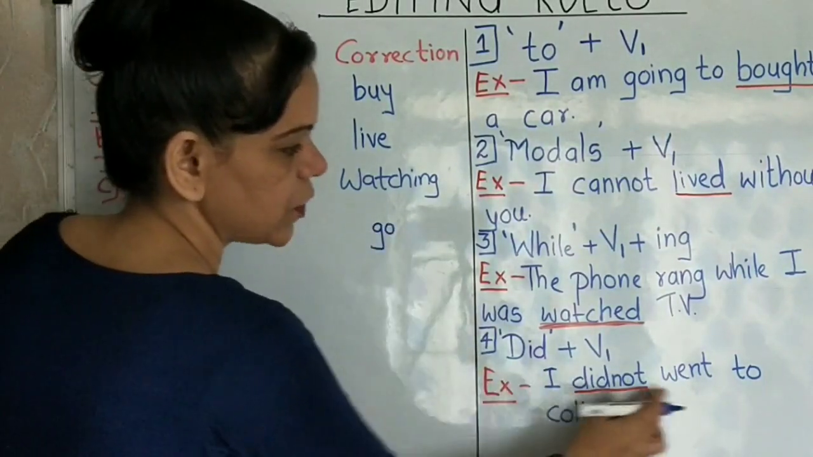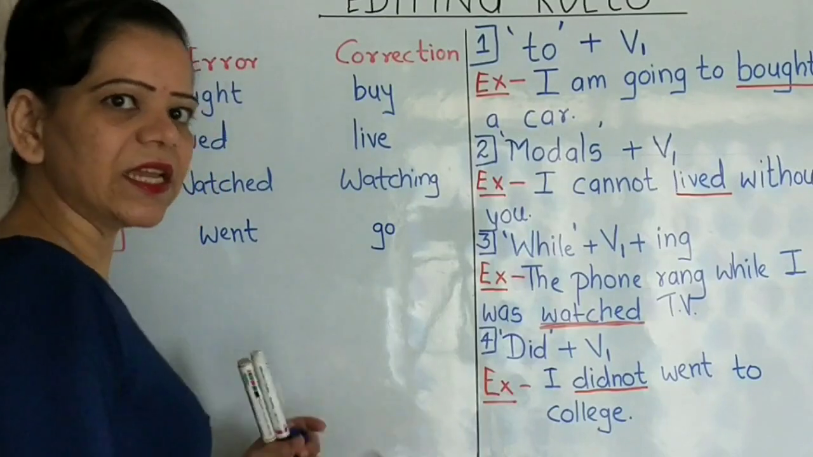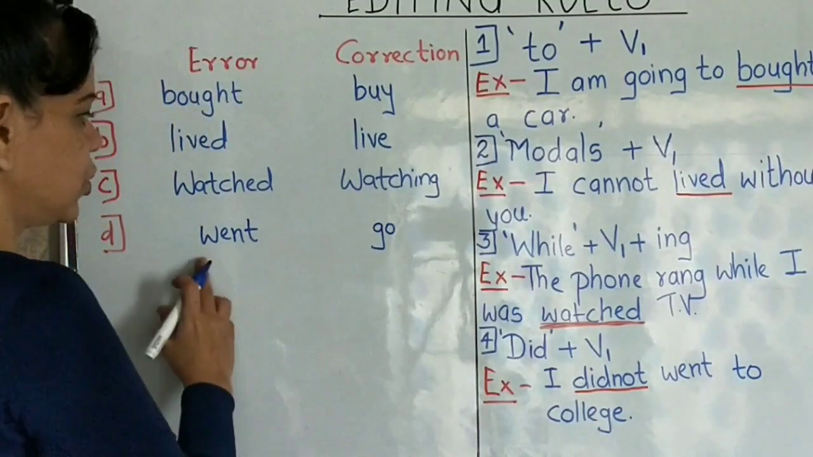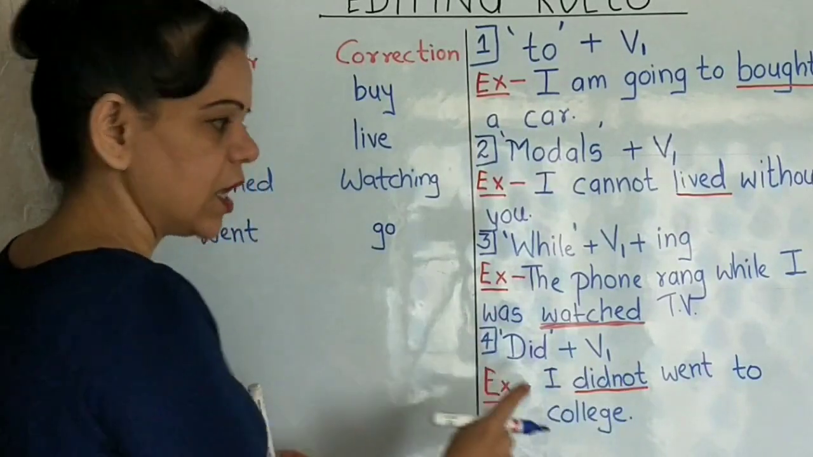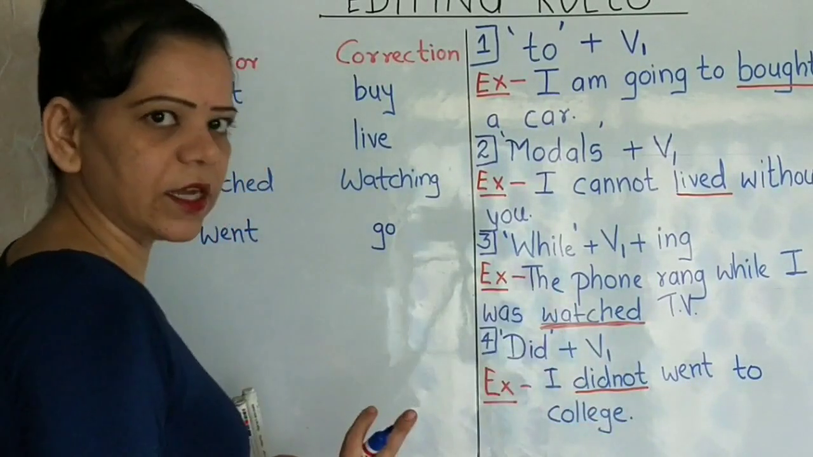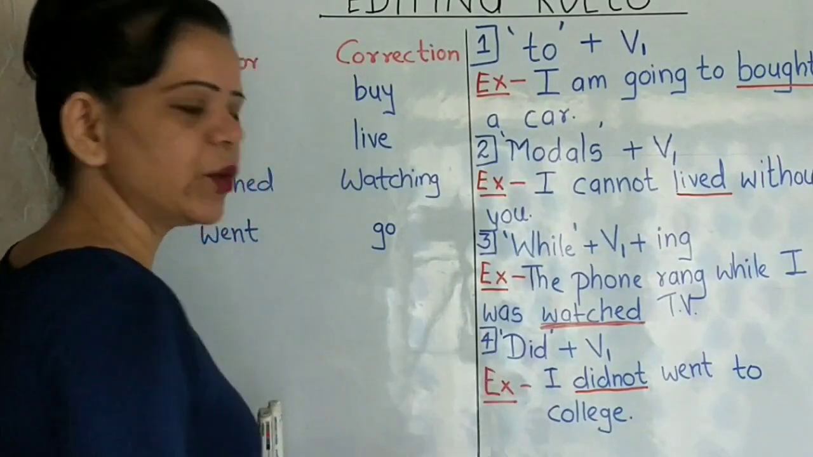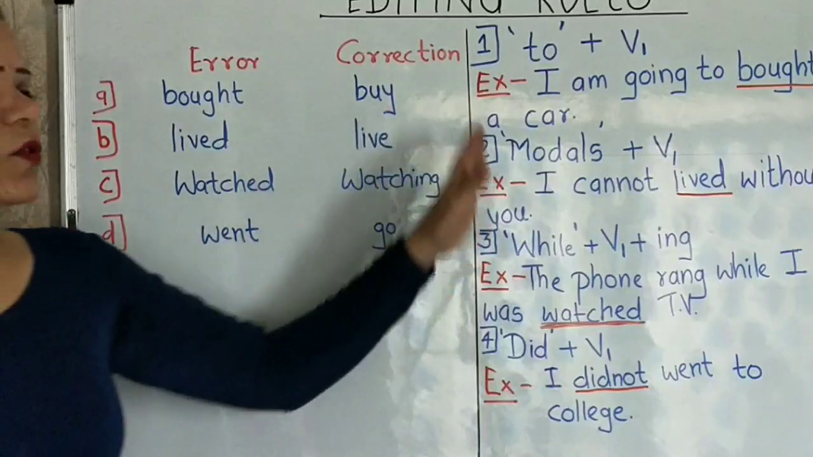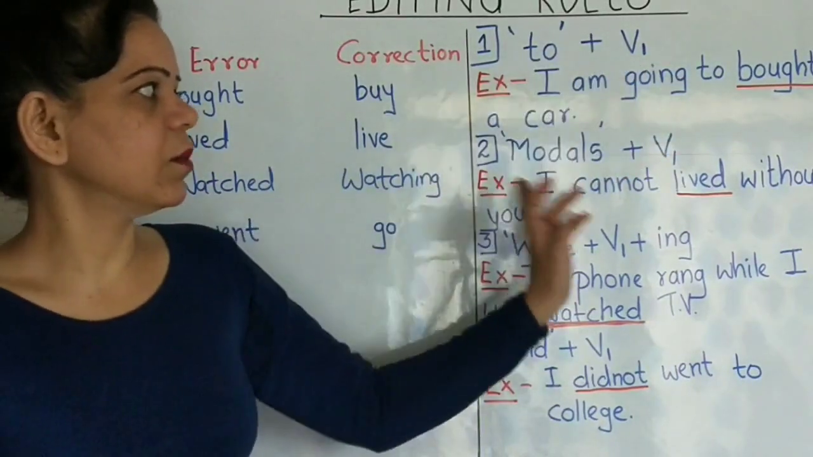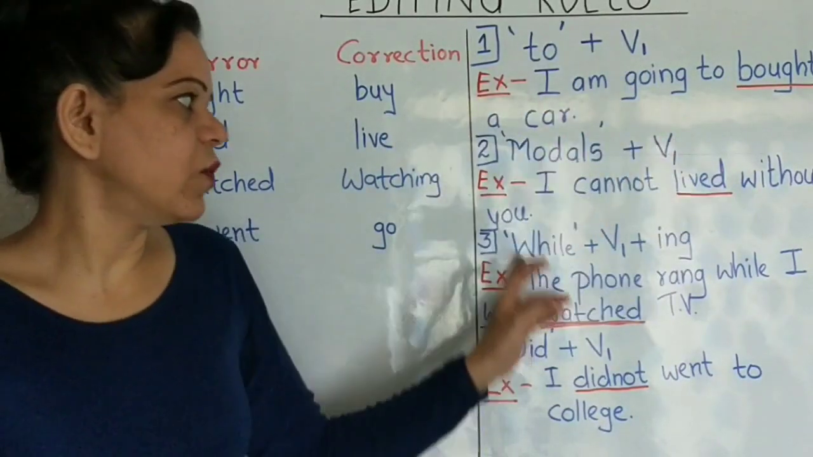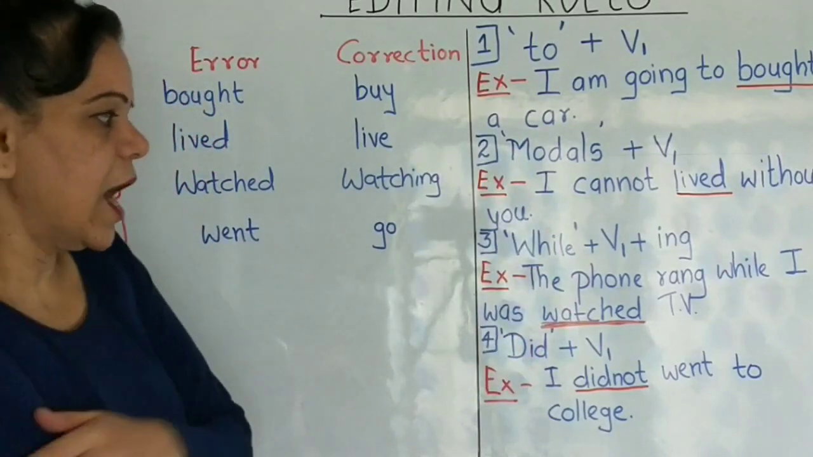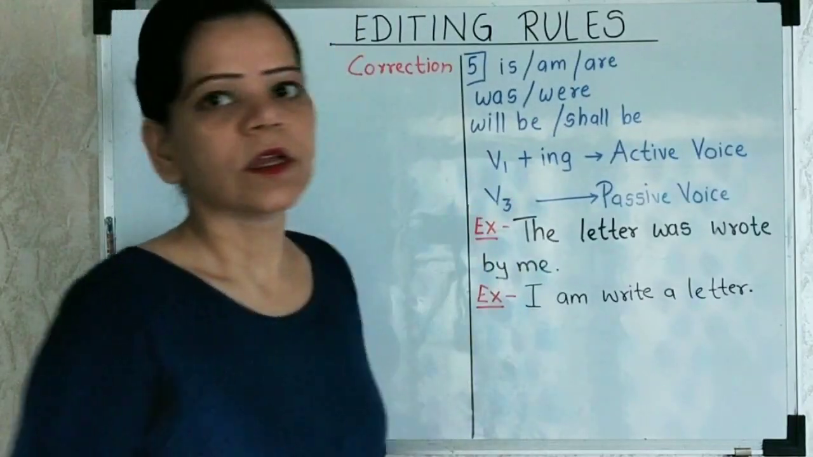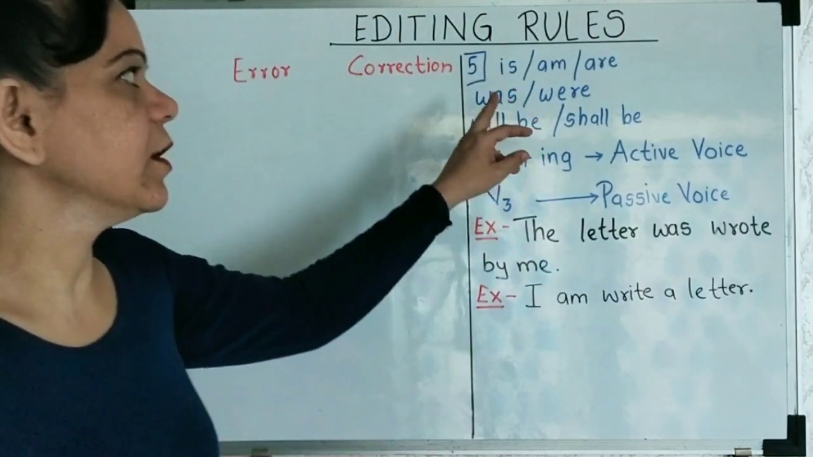Because in both the places, if you use the past tenses, it cancels the effect of the tense and the verb completion. So you have to use it only once. Did not went, incorrect. I did not go to the college. So this is the way you are going to answer these questions in your board exams. Once again revise. To plus V1, modals also plus V1, then while plus V1 and ing form, and then did plus V1.